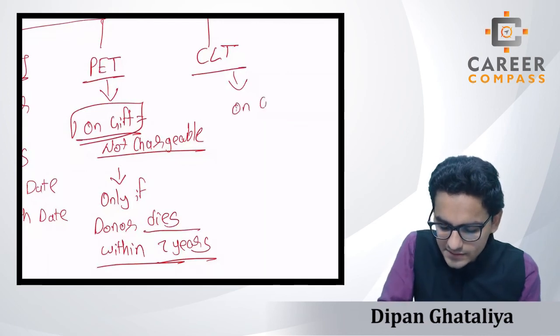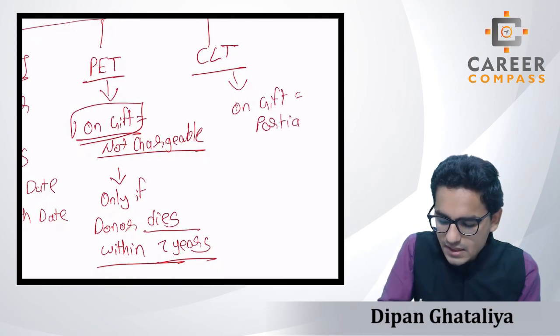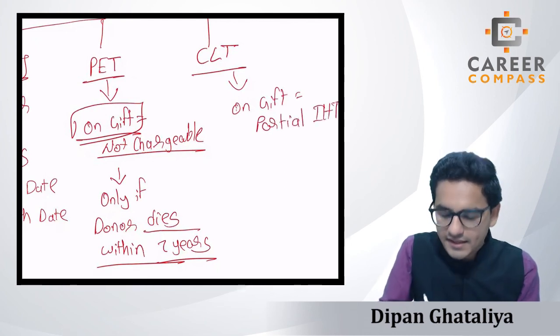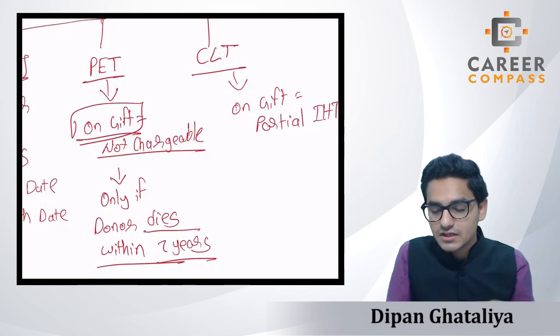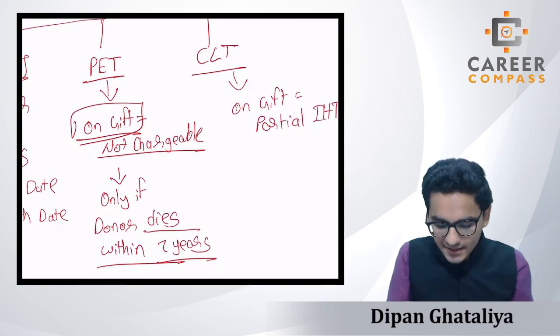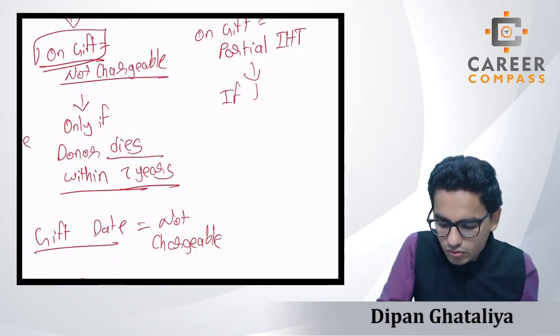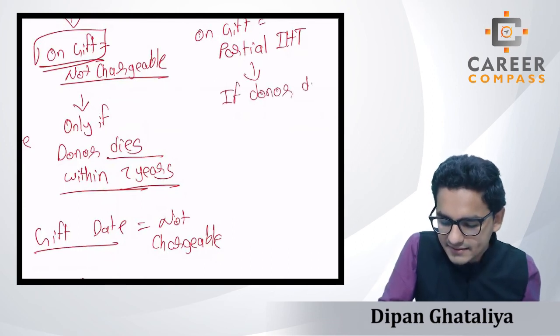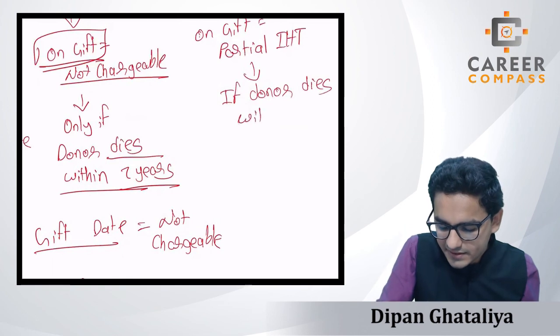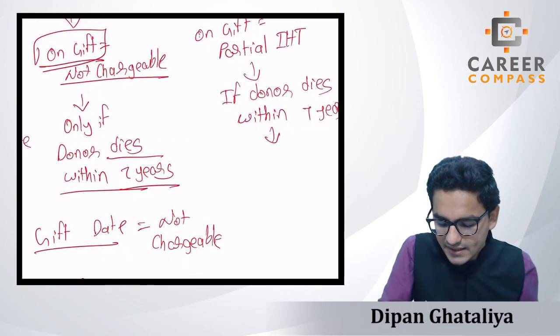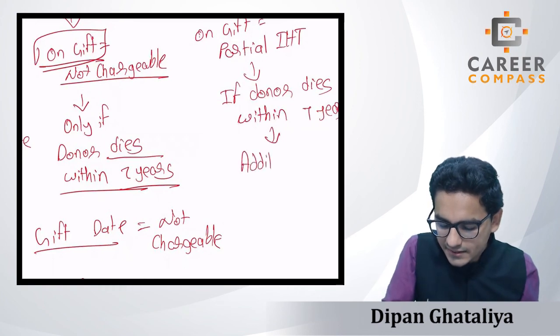On the gift date, there will be partial IHT liability. Please remember, partial IHT liability will arise. And once again, if the donor dies within 7 years, then in that case, additional IHT will arise.